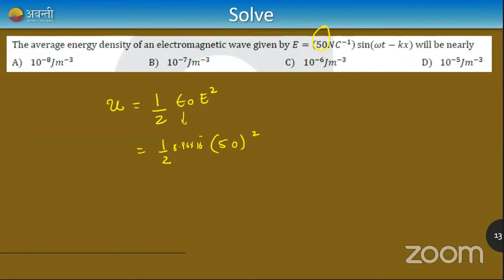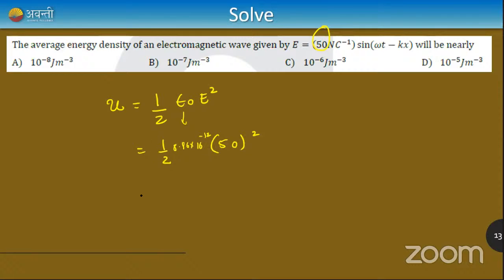Value of permittivity. It should be given in the question, so I'll give it to you. It's minus 12. Okay, 8.86 into 10 raised to minus 12.